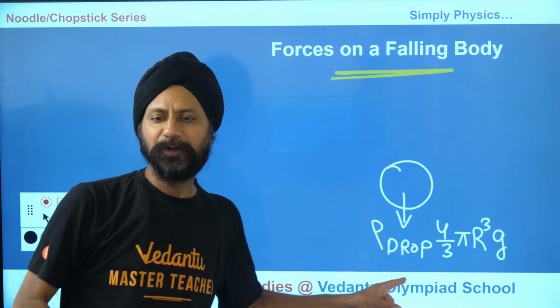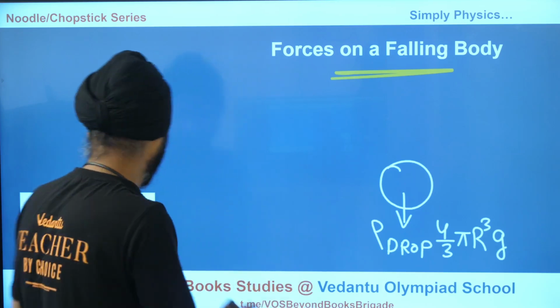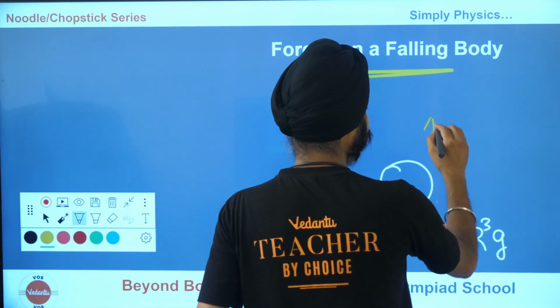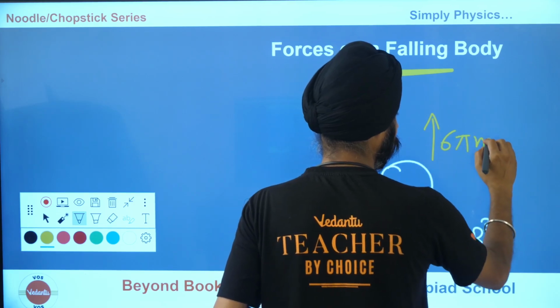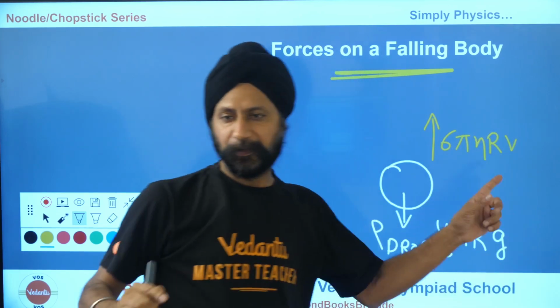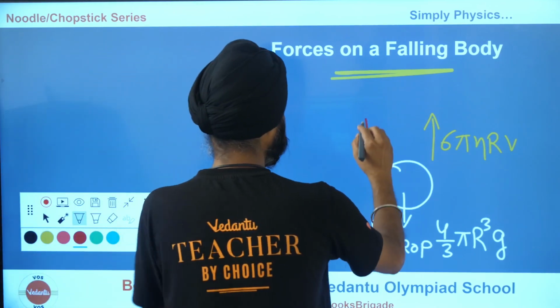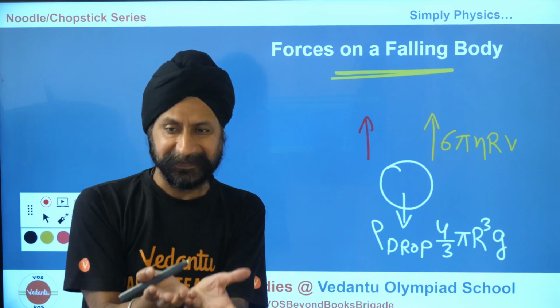So density of drop, because you are trying to find the mass of the drop. Now there is also an air drag. Air drag we saw is simply 6 pi eta r v, where v is the velocity. Now there is a buoyancy force. How much is the buoyancy force? Buoyancy force is the weight of the fluid displaced.